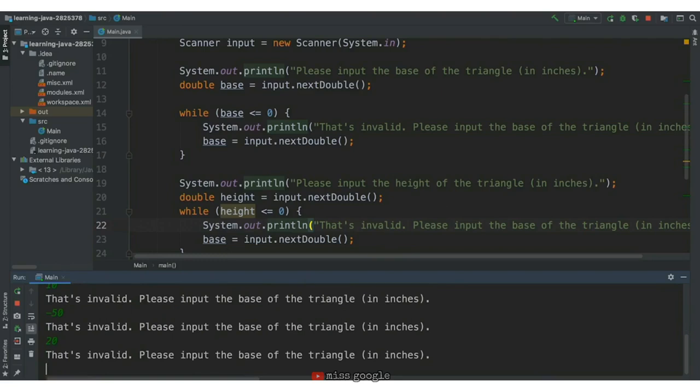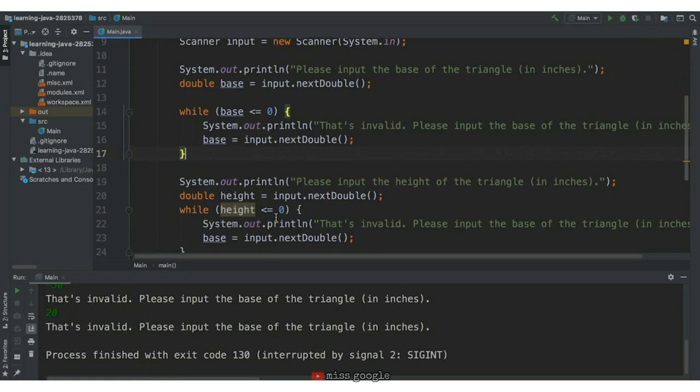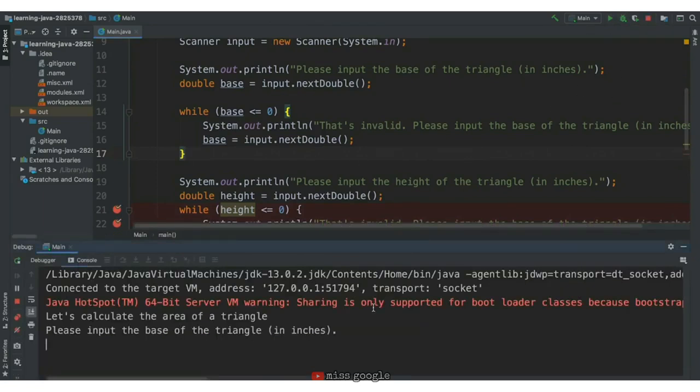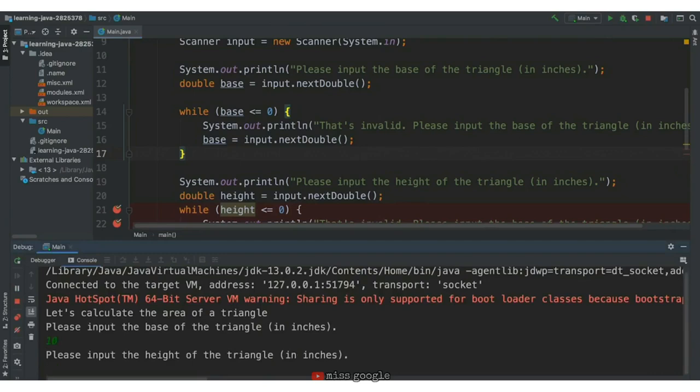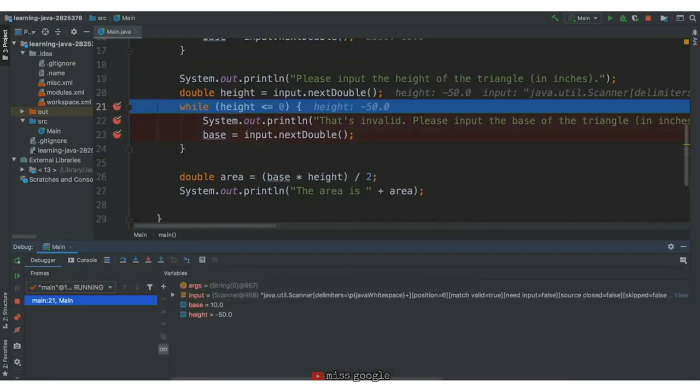Why isn't this working? We need to add some breakpoints. So let's stop the program and try adding some. Let's add a breakpoint at the print statement, the while loop, as well as when we reset the height. So let's play this again in debug mode. We'll input a regular base 10 for the triangle, and then we'll try a negative height, so say negative 50.